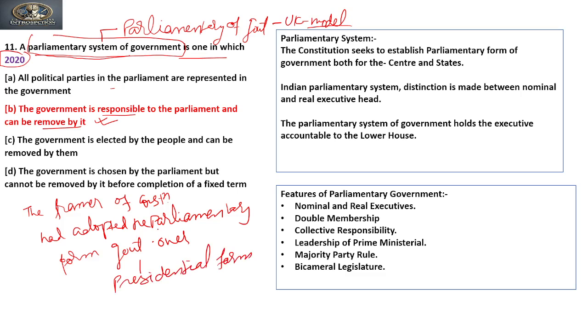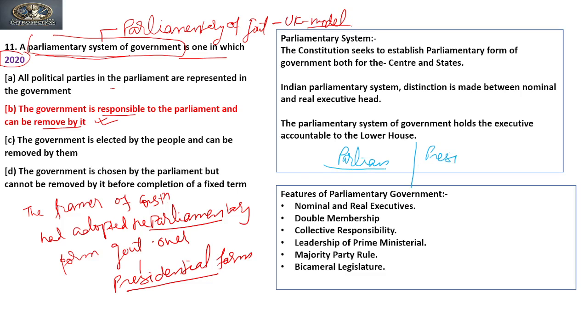If you see the difference between the parliamentary form of government and the presidential form of government, to understand the difference we can see here that this is the parliamentary form of government and this is the presidential form of government.